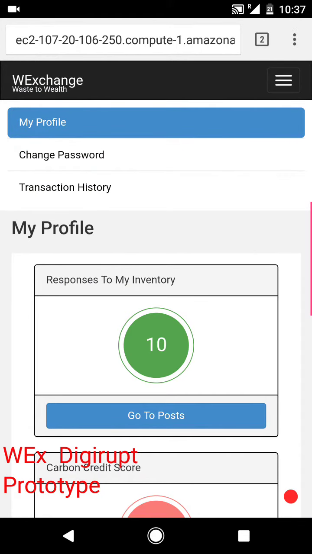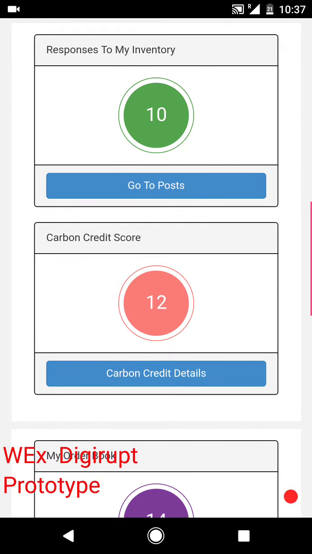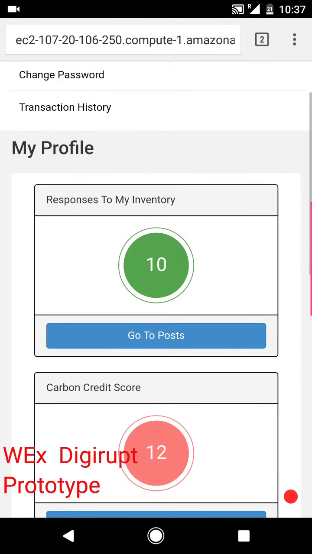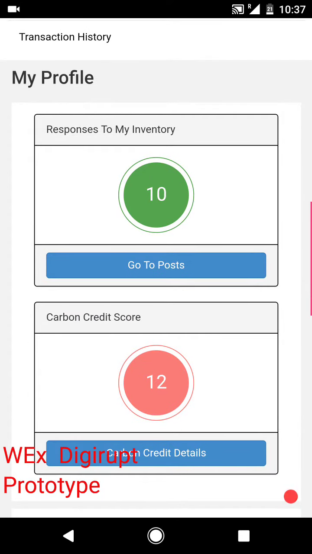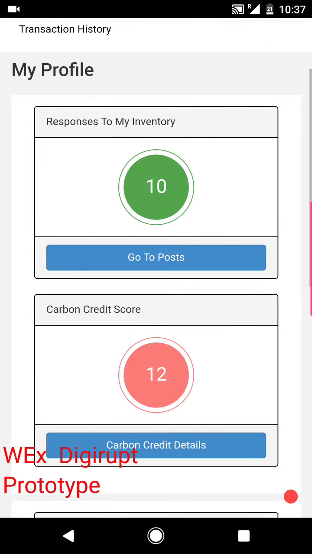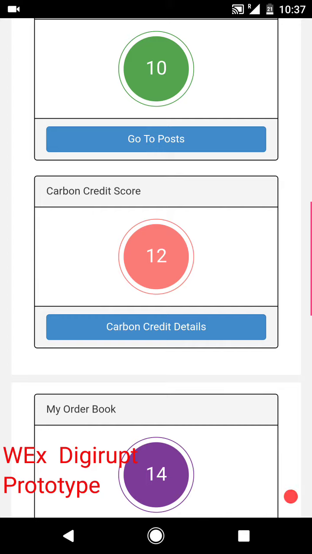So this is the home page for any user. Just to talk you through what's happening on the profile page for this person. There are responses that he can look at for posts that he's already done. There's a carbon credit score that will be based on a calculation of transactions that a user has done.